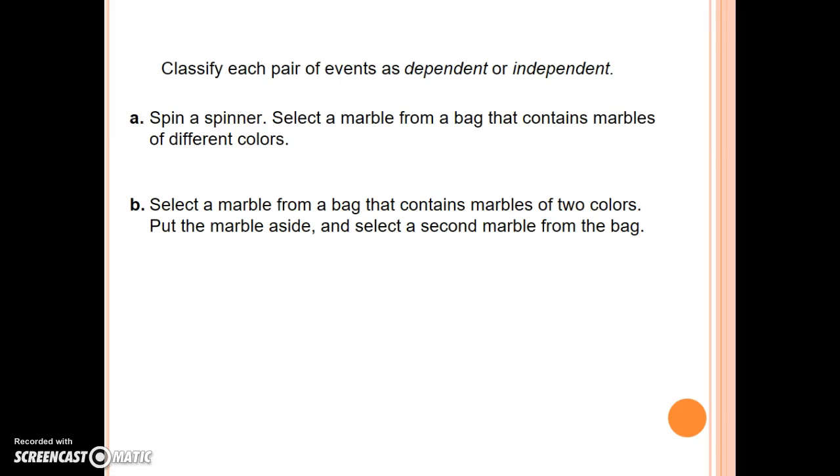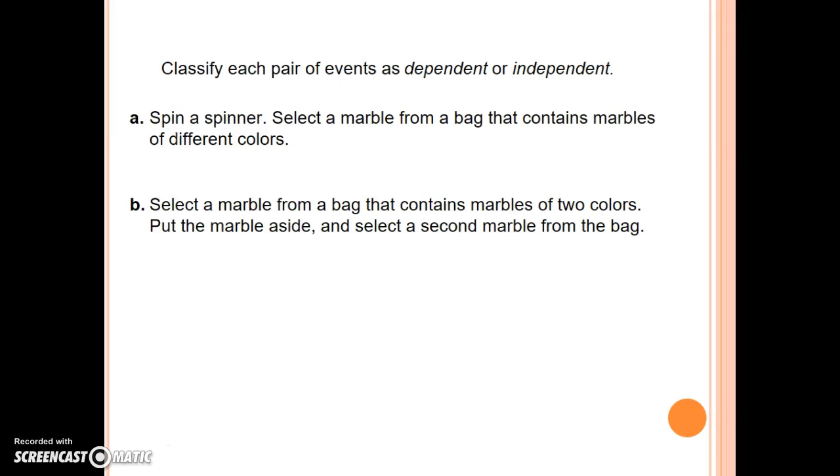Let's talk about whether an event is dependent or independent. So if we spin a spinner and we select a marble from a bag that contains marbles of different colors, are these two events dependent on one another or independent from one another? Well, spinning a spinner and selecting a marble from a bag have nothing to do with one another.